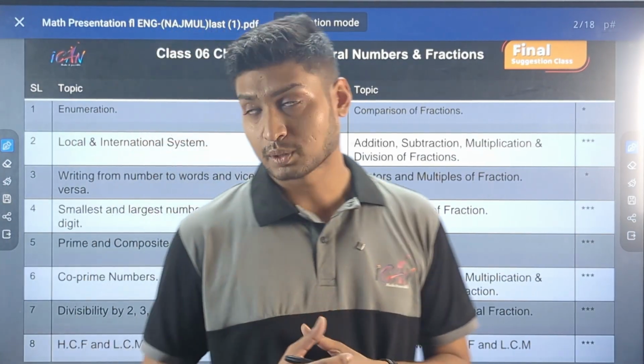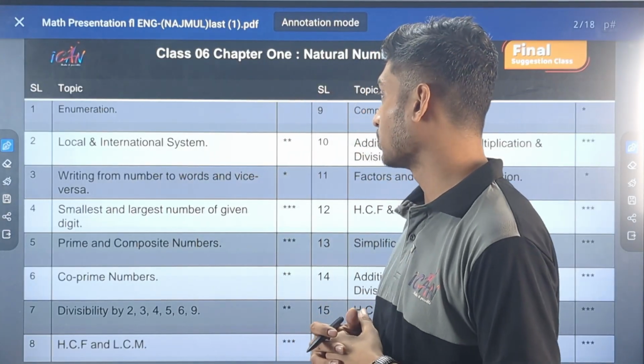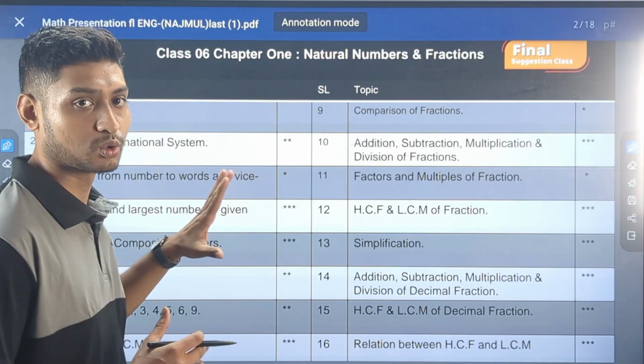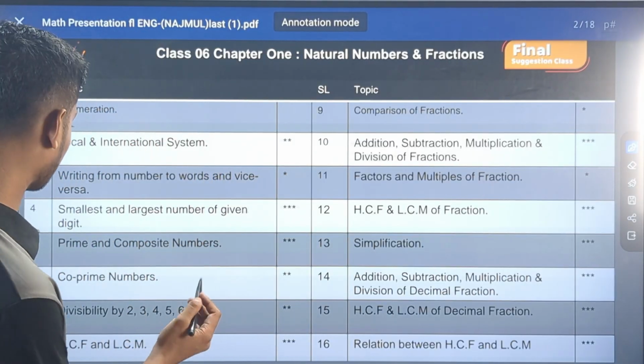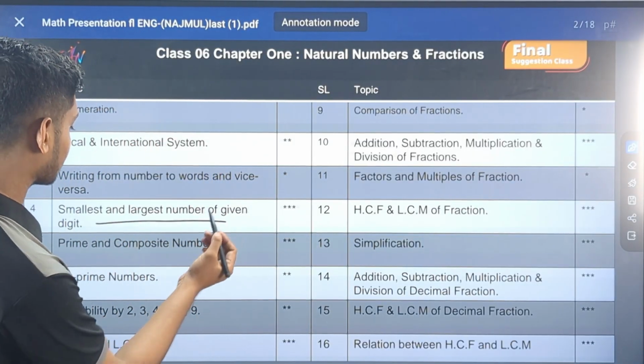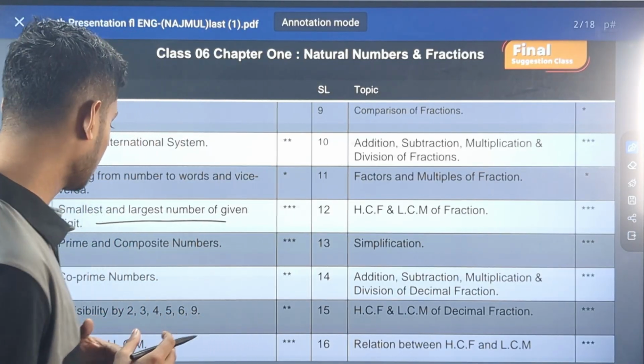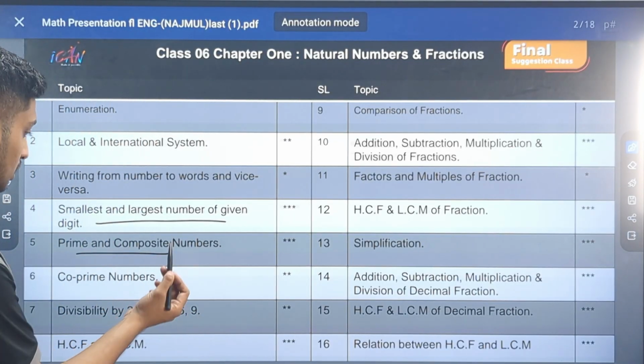So for chapter 1, we have identified the important topics. So let's see the 3-star, that is must know topics. So must know topics include smallest and largest number of a given digit. So we have to find the smallest and largest number of a given digit. Second one is prime and composite numbers.